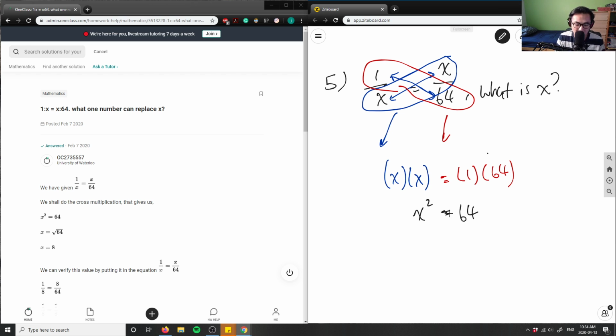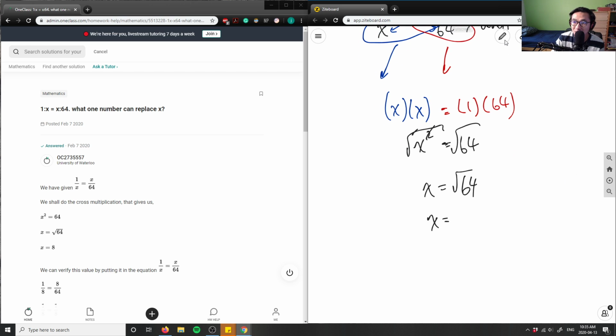But I have this exponent of 2 here. So in order for me to get rid of that exponent, I'm going to have to square root both sides, right? So if I square root this side and I square root this side, I'm left with x equals, these two things cancel out, and I have the root of 64, which means x will equal, the square root of 64 is plus or minus 8. And that's going to be our answer for this question here, plus or minus 8.